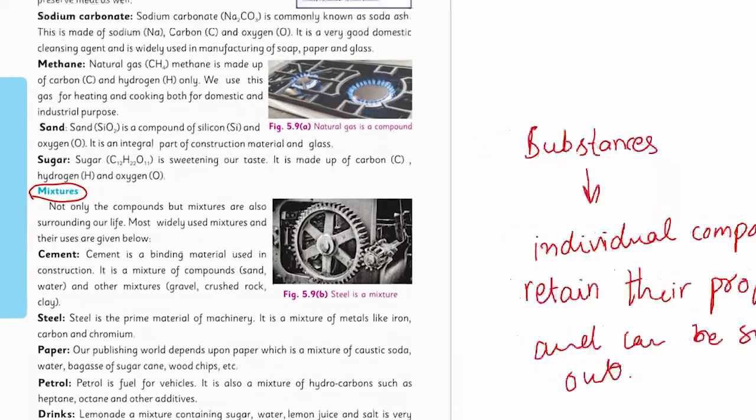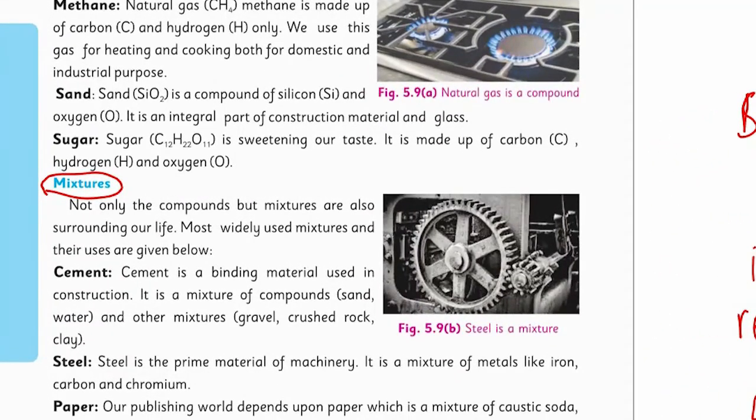So, not only the compounds but mixtures are also surrounding our life. Most widely used mixtures and their uses are given below.